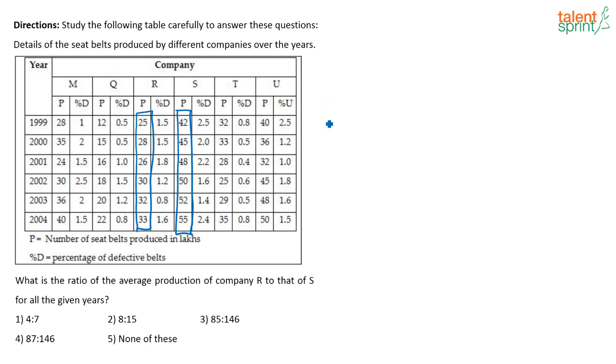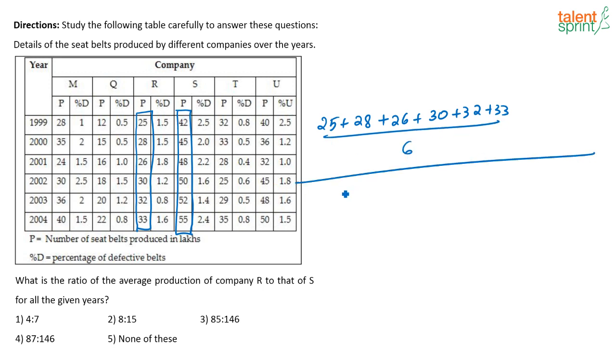Average means divided by 6, correct? See, what you have to do is just add the production for each year, divided by 6, that will be the average. This divided by, again, 42 plus 45 plus 48 plus 50 plus 52 plus 55, again divided by 6. This will anyway get cancelled. Just add and divide, that's all.